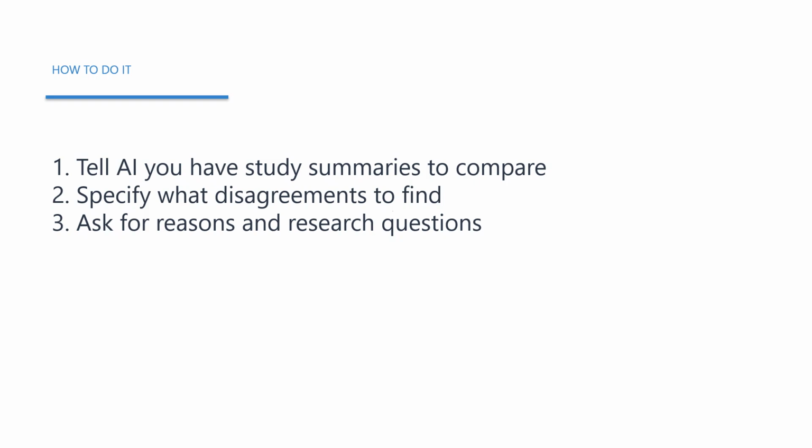Ask about methods. Do different approaches produce different results? Ask about theoretical explanations. Do studies offer competing interpretations? After getting the initial analysis, follow up. Ask AI to explain possible reasons for each contradiction. Ask what research study could resolve the disagreement. Ask what happens if each side turns out to be correct. This two-stage approach first maps contradictions comprehensively. Then it generates actionable research questions from each one.